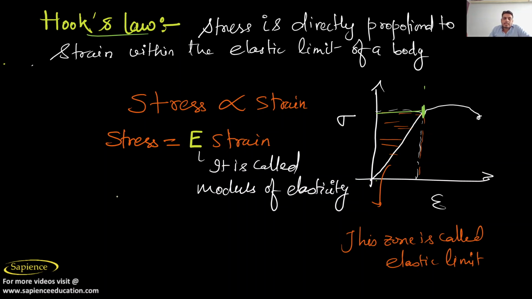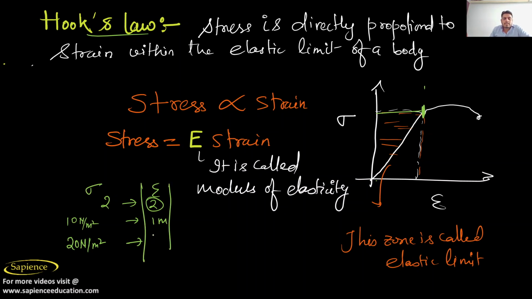If you increase stress 2 times, strain will also increase 2 times. For example, earlier stress was 10 Newton per meter square, and strain became 1 meter. If you increase stress by 2 times, for example 20 Newton per meter square, what will be the strain? See, this is your stress and this is your strain. See how this is behaving. This will also be 2 meter, right? It means that they both are directly proportional.